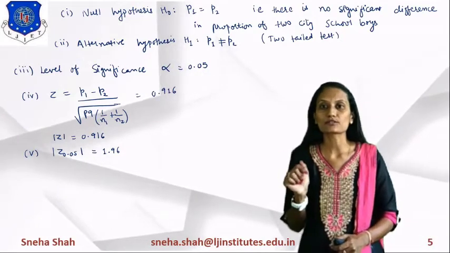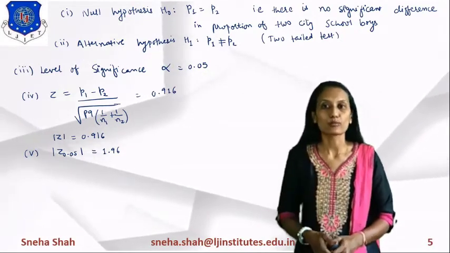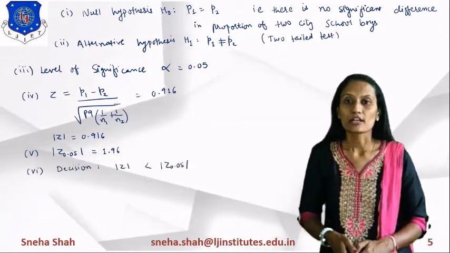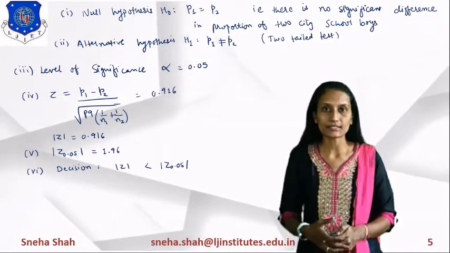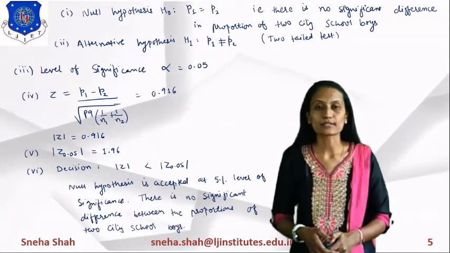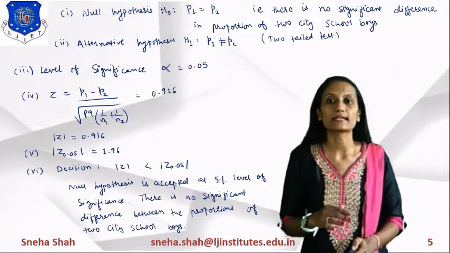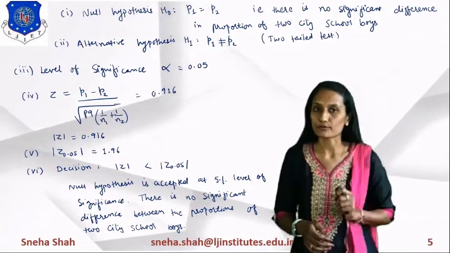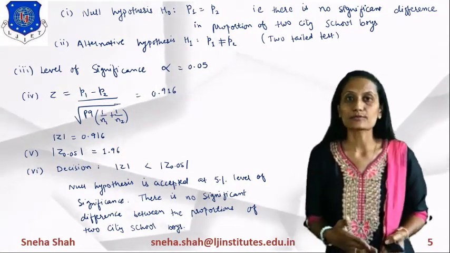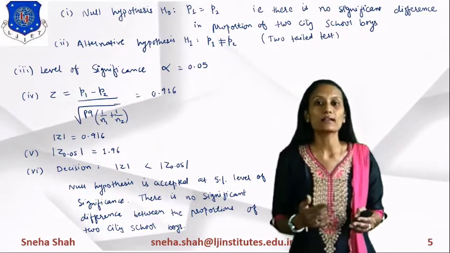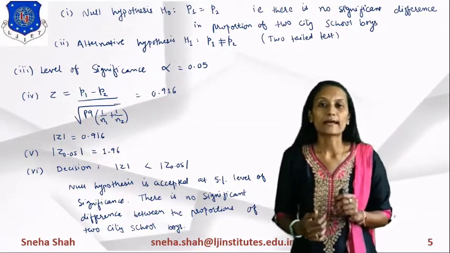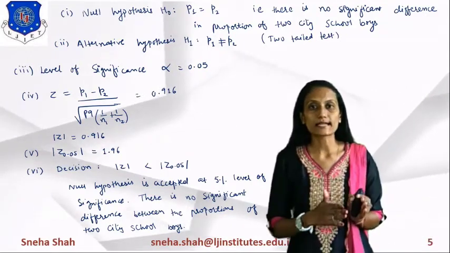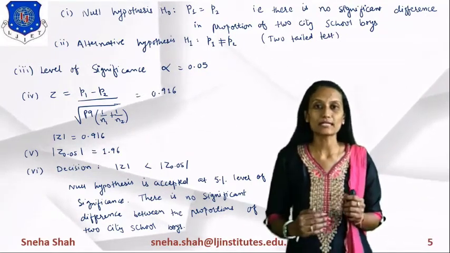Now, as you compare these two values, you can say that the value of mod z is less than mod z 0.05, right? So from this we can give the decision that the null hypothesis is acceptable at 5% level of significance. So there is no significant difference between these two proportions. It means what we had assumed is correct, so we accept it. When the value of mod z is less than mod z 0.05, we can accept it; otherwise it will be rejected.